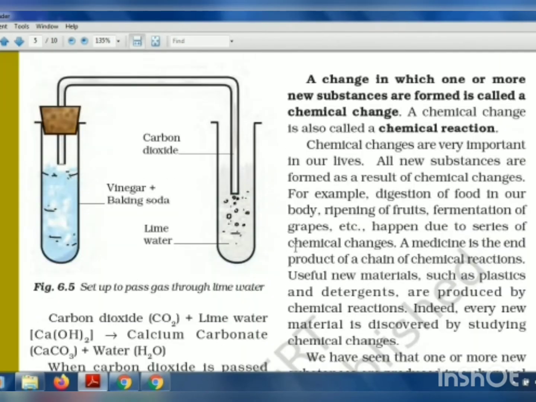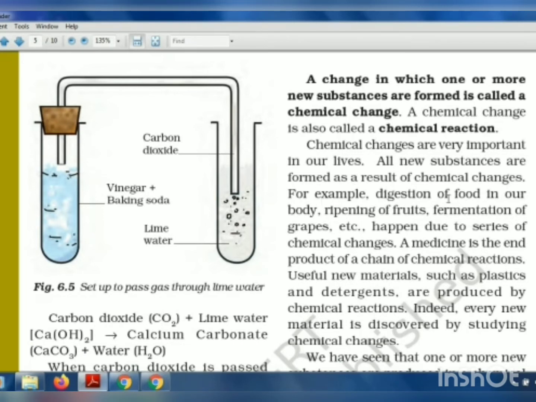So what is a chemical change? A change in which one or more new substances are formed is called a chemical change, and a chemical change is also called a chemical reaction. And chemical changes are very important in our life. Why? This has been explained with the help of examples.